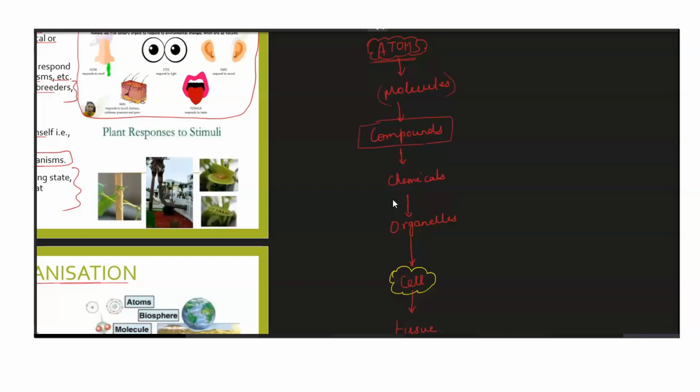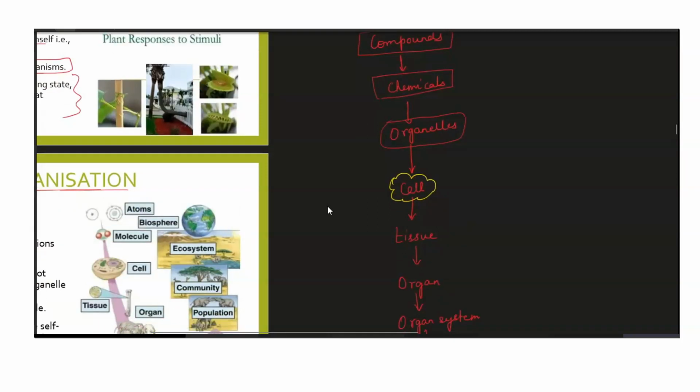Now these compounds will make different chemicals, and the chemicals we are talking about will ultimately organize themselves in such a way that certain organelles will be formed inside a cell, isn't it? Now different organelles will combine together, they will interact with each other, they will talk to each other, and then they will make up a cell. So can we say that a cell will behave like an organelle? No, we cannot. A cell is a different entity which is made up of different organelles.